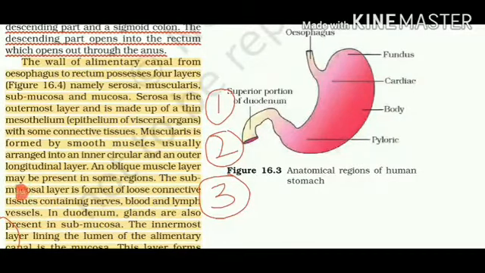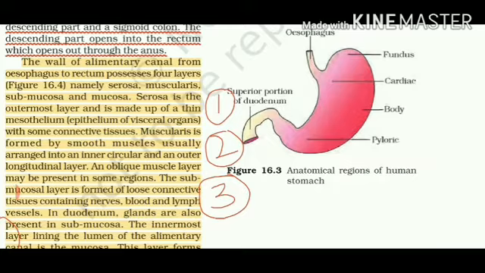This is the second video lecture of chapter number 16, Digestion and Absorption. As in the first video, we have studied the alimentary canal, that it is made up of various parts starting from mouth, buccal cavity, pharynx, esophagus and stomach, followed by small and large intestine, and ultimately ends up in rectum and anus.